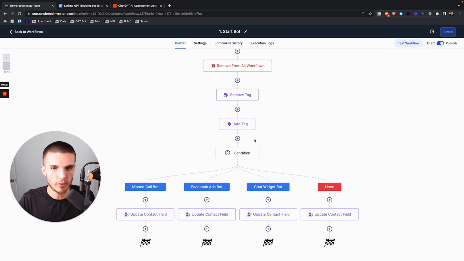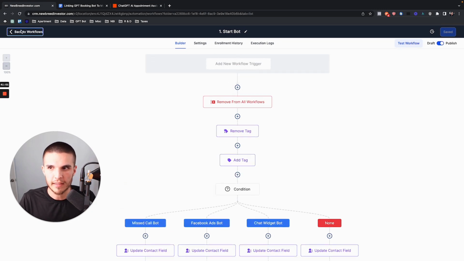Same thing, boom, they fill out a Facebook ad. It adds the tag, it adds them to this workflow, and then it sends a message, hey, you just filled out our Facebook ad, boom. That automatically keeps that lead in the GPT master. Same thing, chat widget bot. They fill out a chat widget, it updates the tag, so it says chat widget bot, adds them to this workflow, routes them down here, and then it says, hey, you just filled out the chat widget. Boom. So now everything's getting tuned.